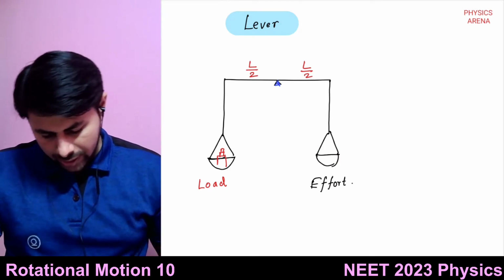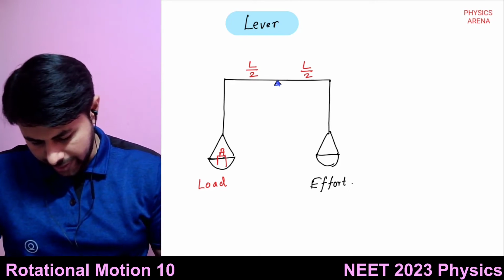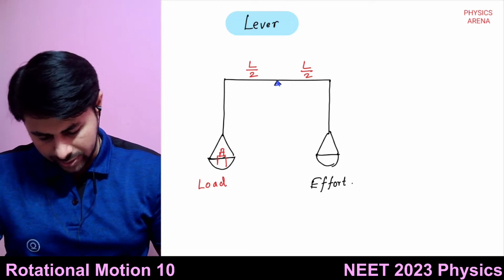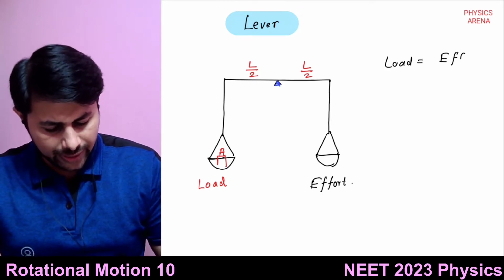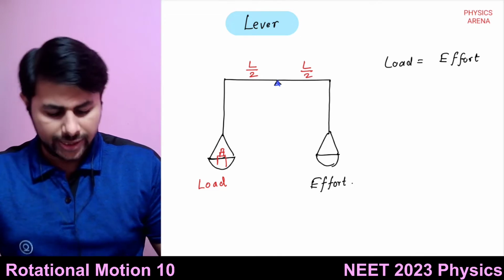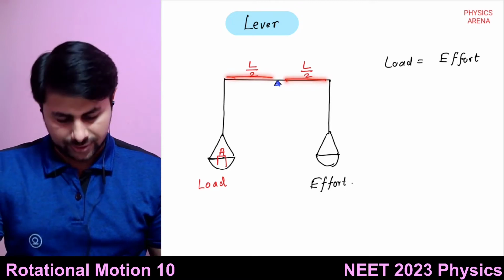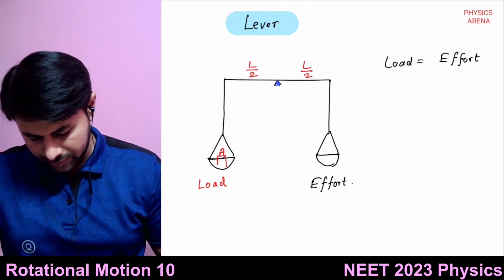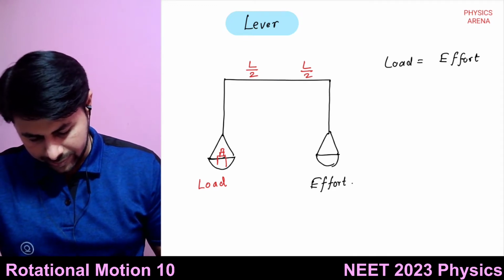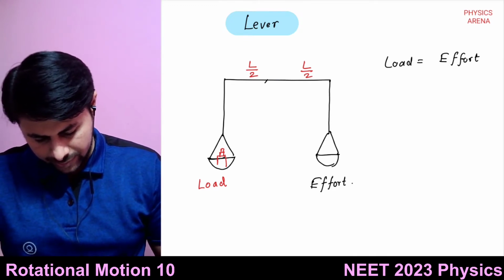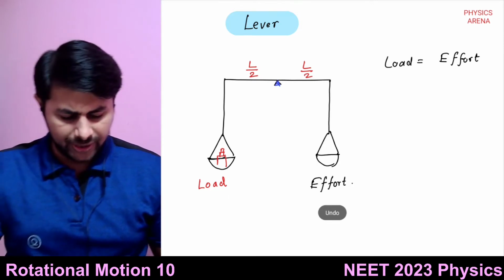Now the effort needed is equal to the load if this distance is equal to this distance. But now what we'll do is shift it towards left, or I will draw a different diagram.